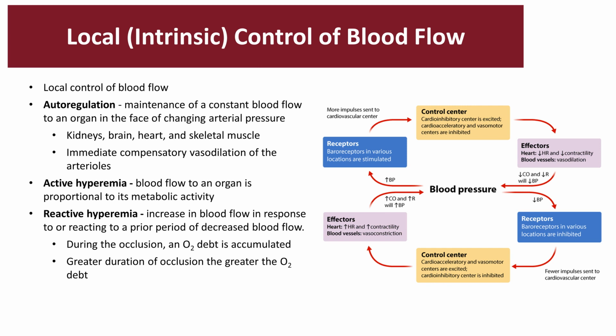In reactive hyperemia, constriction causes a buildup of metabolic waste, which will then cause vasodilation. Therefore, in your skin, you might have this reddish tint color. In active hyperemia, increasing blood flow during increased metabolism to an organ will also produce that reddish skin color.